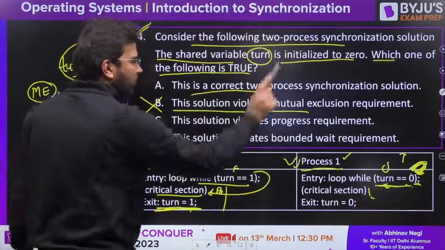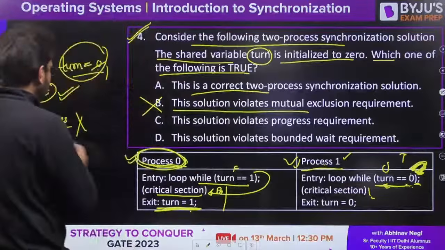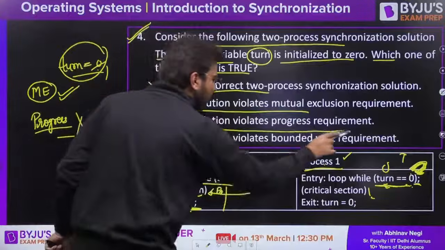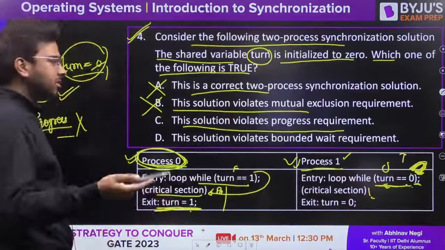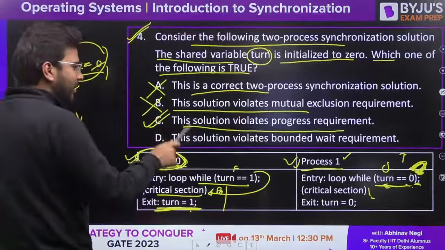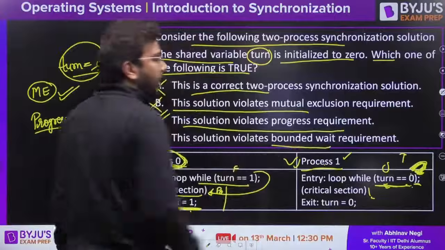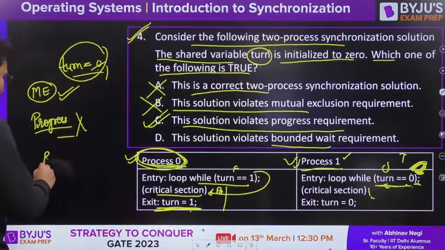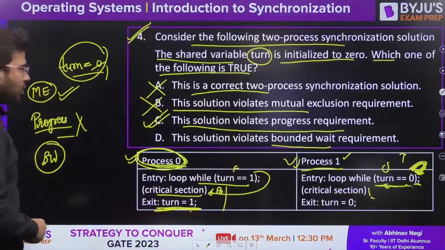So is this a correct two-process synchronization solution? No. Why? Because progress is not satisfied. This solution violates the progress requirement. So option C is definitely correct. But let's try to check bounded waiting. Is bounded waiting there or not? So let's talk about bounded waiting.